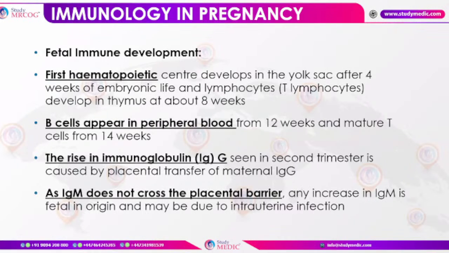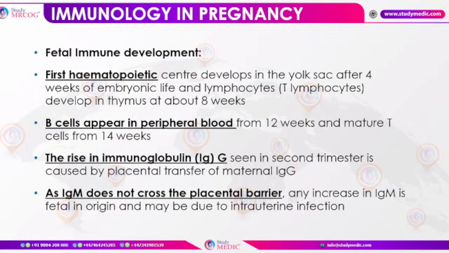The first hematopoietic center develops in the yolk sac after 4 weeks of embryonic life, and then lymphocytes, B cells, appear in the peripheral blood from 12 weeks and mature T cells from 14 weeks. The rise in immunoglobulin is seen in the second trimester, and it is caused by placental transfer of maternal IgGs.